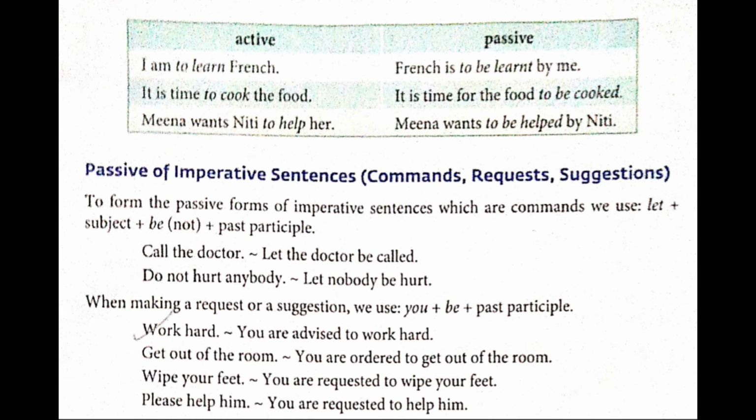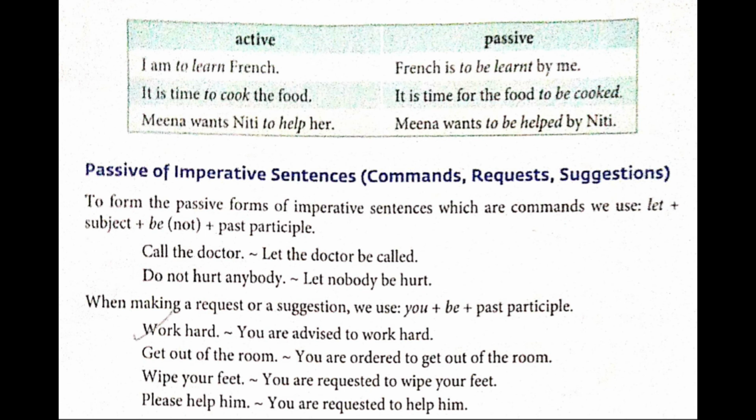Next one. Meena wants Niti to help her. So the answer will be Meena wants to be helped by Niti. Please underline in passive voice to be helped, and in active voice please underline to learn, to cook, to help. So here in active voice you underline to learn, and in passive voice to be learnt. In active voice to cook, and in passive voice to be cooked. Then in active voice to help, and in passive voice you will underline to be helped. Let's start with the next one.